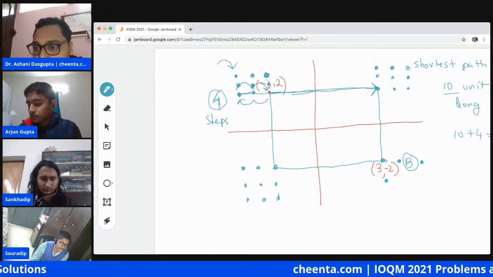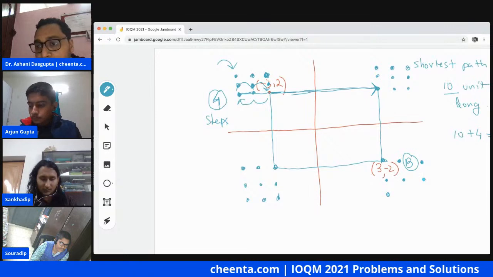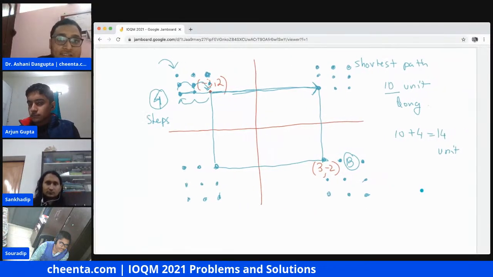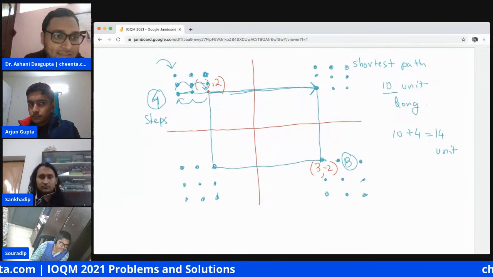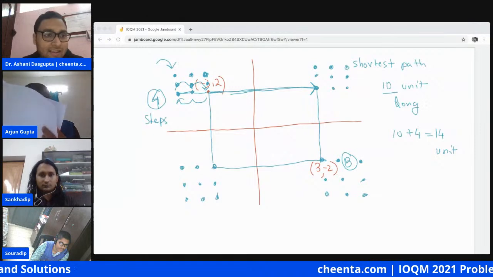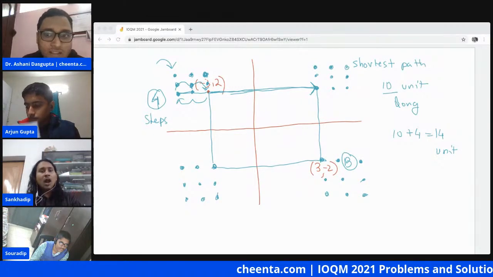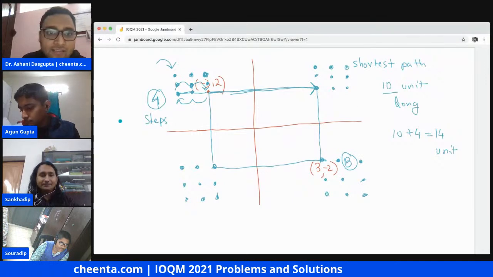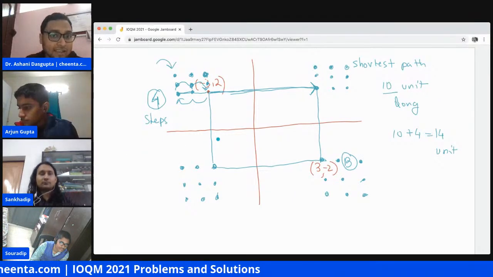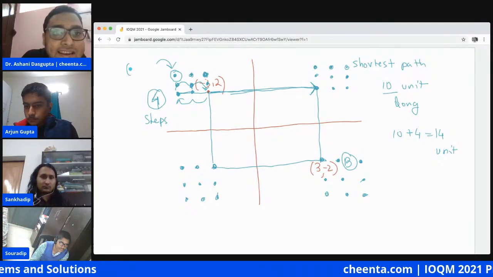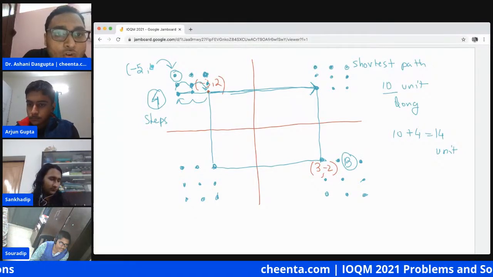So you will realize that all the places that we can go include all these dots minus some dots. Okay, so what are the dots we cannot go to? So first, let's count all the dots in here. This point's coordinate will be -5, 4.